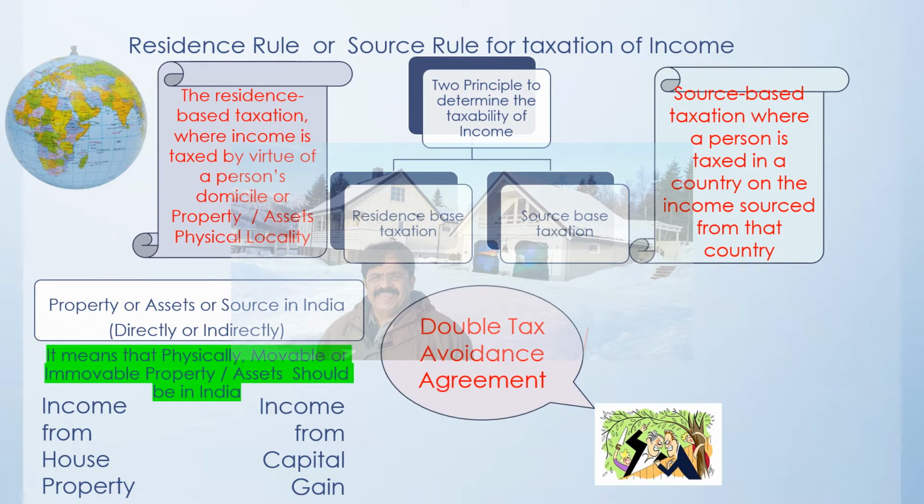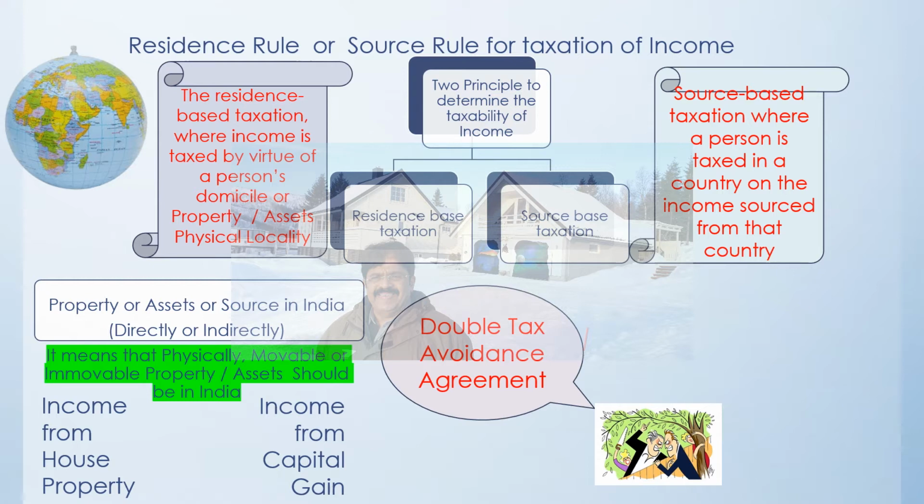The double tax avoidance agreement is nothing but an understanding between the two parties, or here it is two governments. So when there is an understanding between the two governments that we are going to tax this particular transaction in this particular manner, in this particular jurisdiction, then the income tax act has to be set aside, because double tax avoidance agreement rules income tax act.